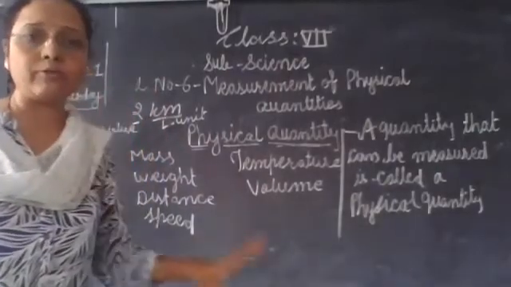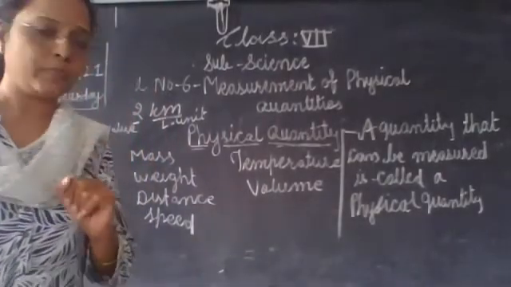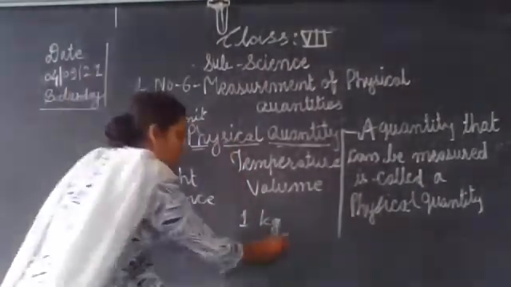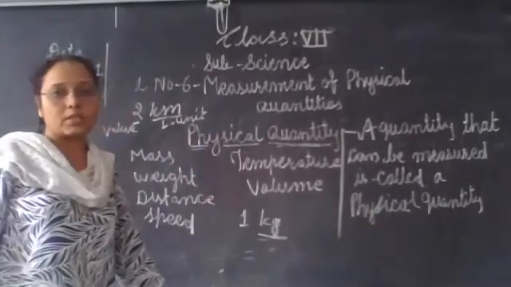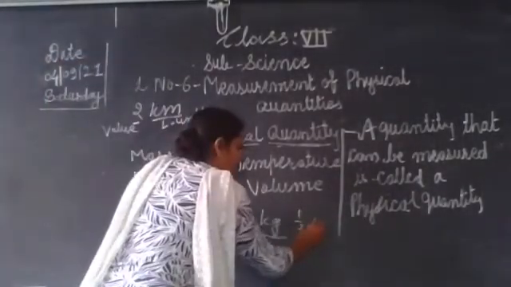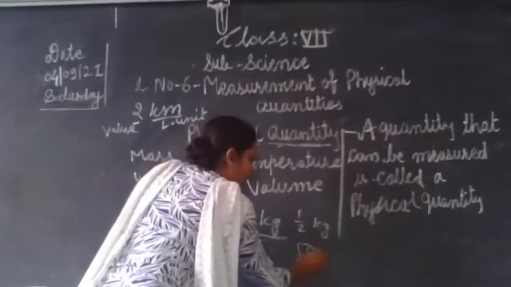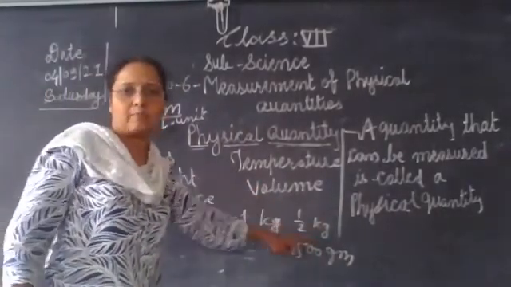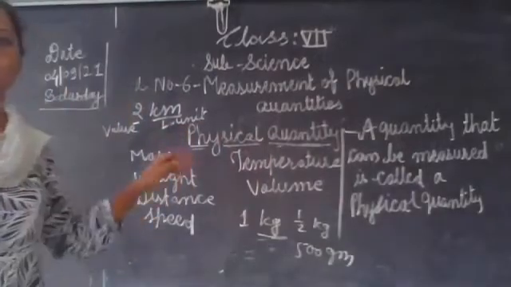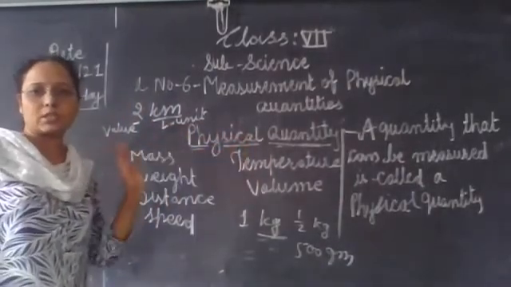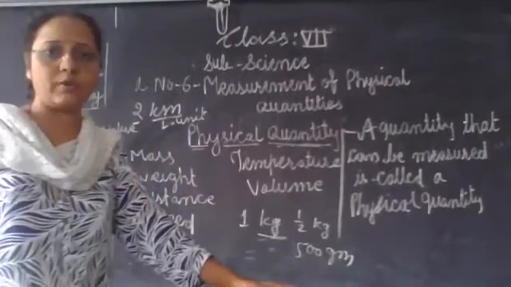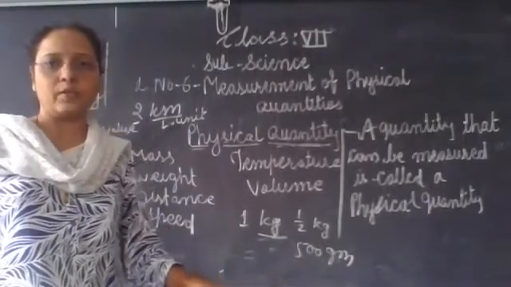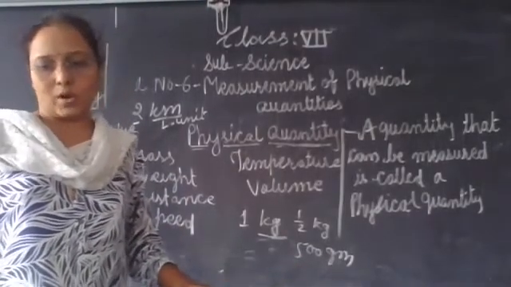We bring potato from the market, 1 kg potato. Okay, kg is a unit. Half kg means 500 grams. So these are the units: kg, gram, meter. So this is known as a physical quantity. Understood, children? So what is the meaning of a physical quantity? A quantity that can be measured, that is known as a physical quantity.